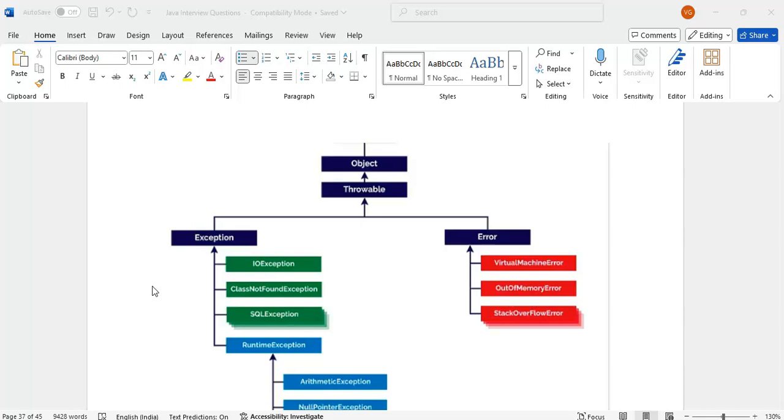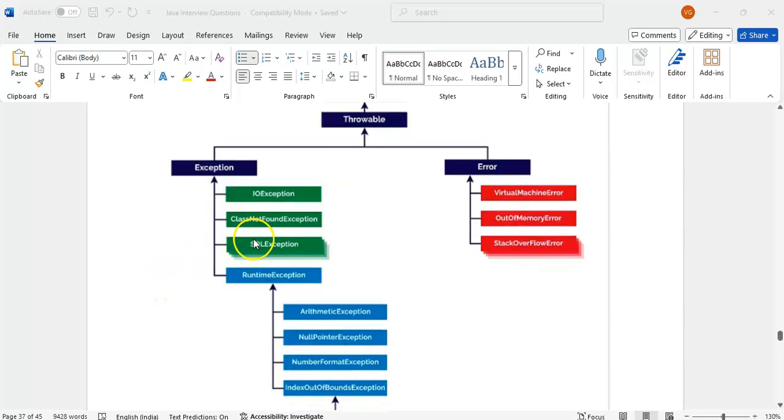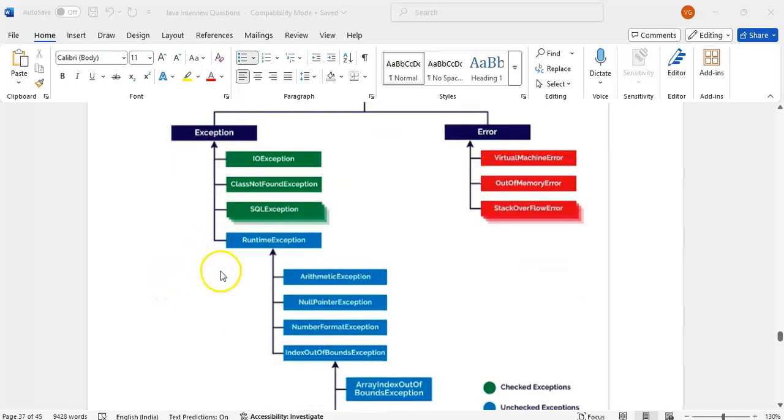Exceptions are of two types: checked exceptions and unchecked exceptions, and unchecked we can also call runtime exceptions. Checked exceptions are IO exception, class not found exception, SQL exception. These green-colored ones are checked exceptions.